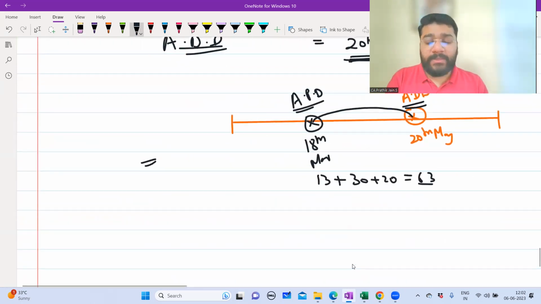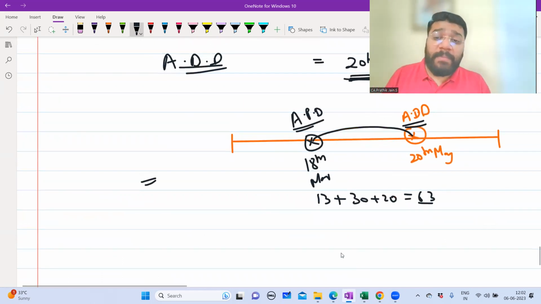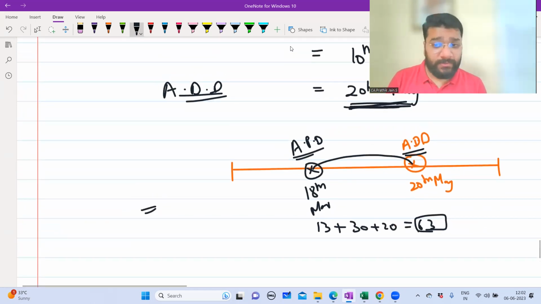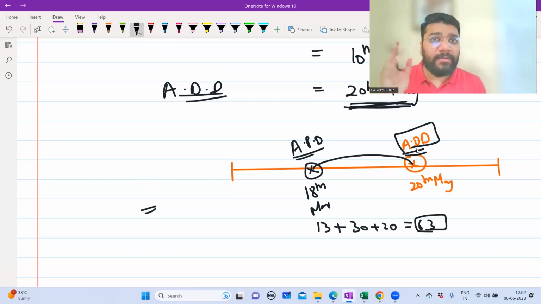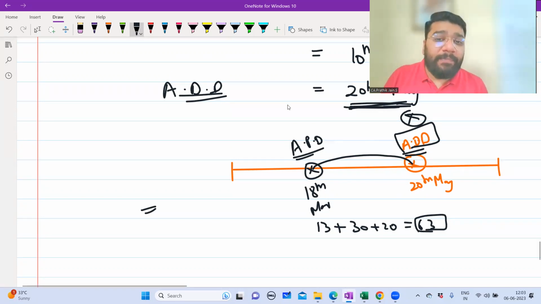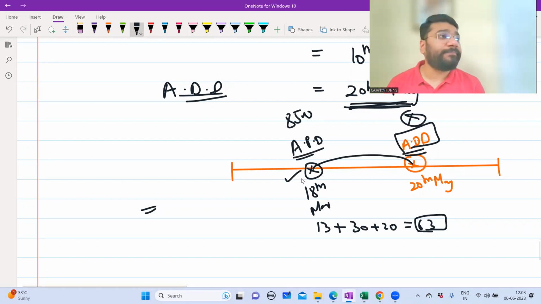Now tell me one thing, people. If somebody is making 63 days advance payment, will he expect something in return or not? Who is making the payment? Customer is making the payment. So customer will say that, look, boss, on this date, if I make the payment, neither you will gain anything, nor I'll gain anything. Neither you lose anything, nor I'll lose anything, which means both of us are okay with this date of payment. But I am giving an opportunity to you, seller, where I can make the payment of 8,500 here itself, if you want.